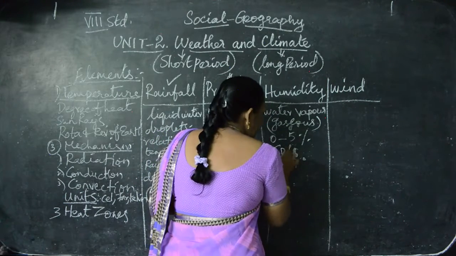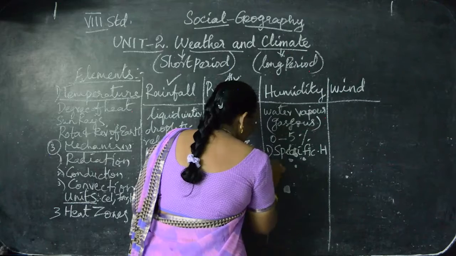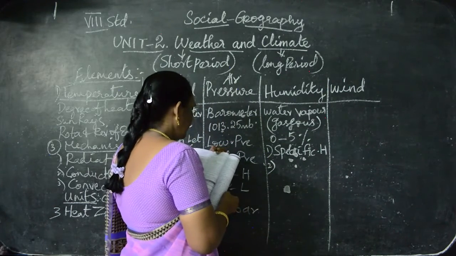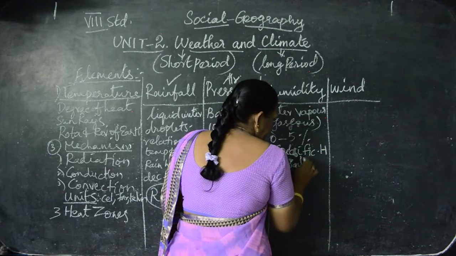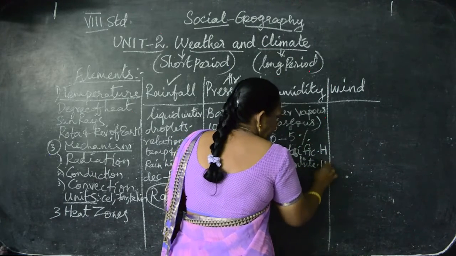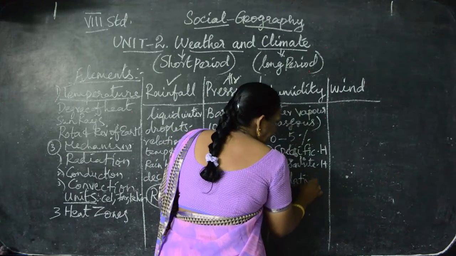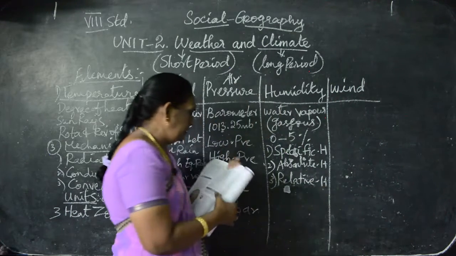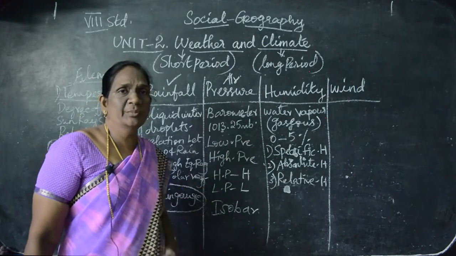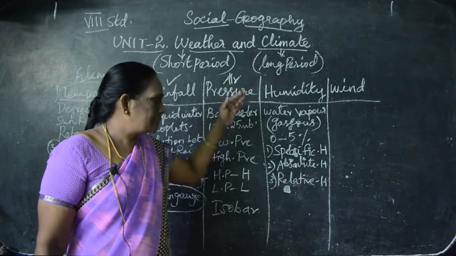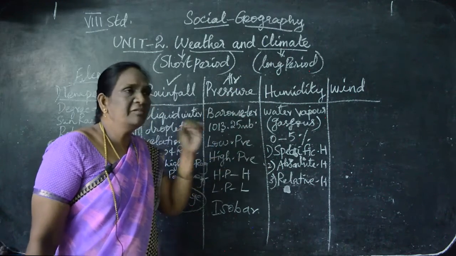First one, specific humidity, second one, absolute humidity, and the third one, relative humidity. We can express the humidity in 3 ways: specific humidity, absolute humidity, and relative humidity.